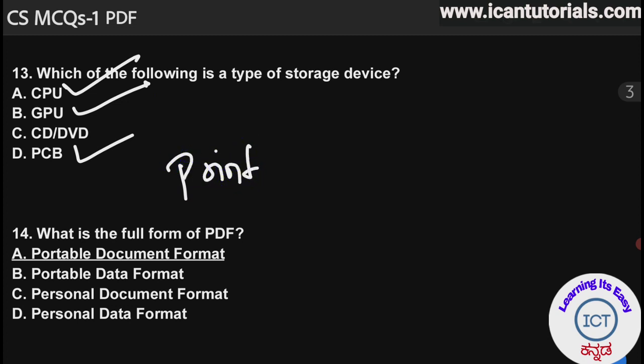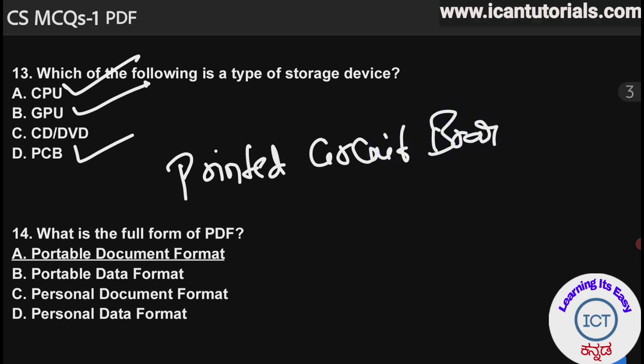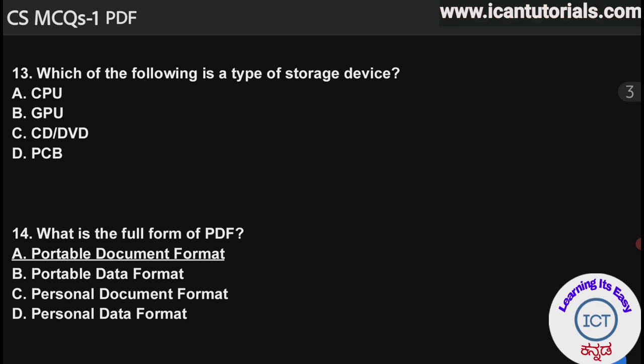PCB means printed circuit boards. They are electronic devices. You can see them inside a calculator also.